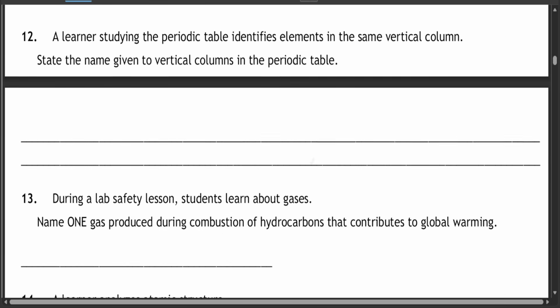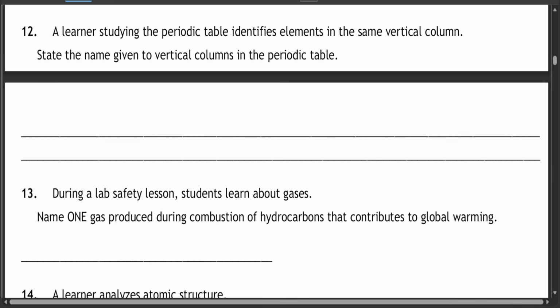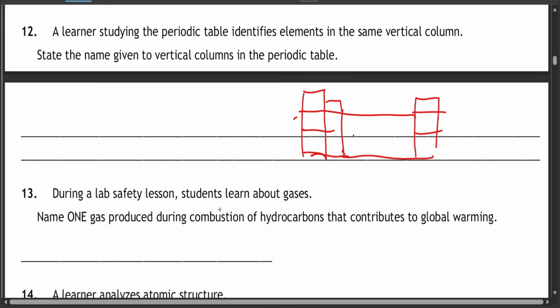Question 12. A learner studying the periodic table identifies elements in the same vertical column. State the name given to vertical columns in the periodic table. So let's say, I'm just drawing a sketch, this is your periodic table, then basically you get something like this. It's just an example, it is not the real periodic table. There's a transition metal block here, so that's why I didn't draw it, but you get something like this.